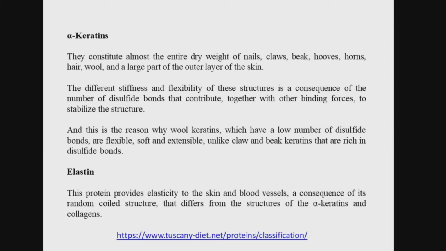Then we have elastin. Elastin provides the elasticity of skin and blood vessels, a consequence of its random coiled structure that differs from the structure of alpha keratin and collagen.